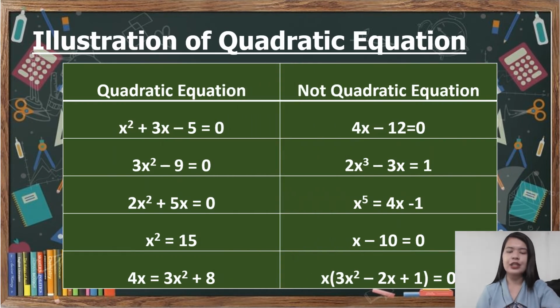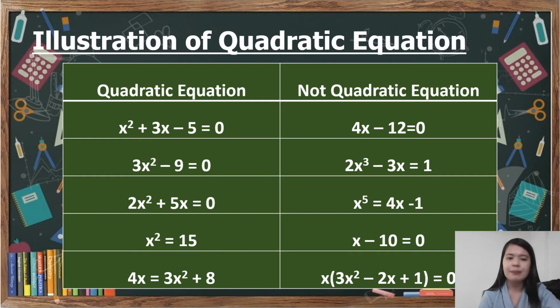I have here the examples for quadratic equation and for those that are not quadratic equations. So let us study one by one. X squared plus 3x minus 5 equals 0. That is an example of quadratic equation. Obviously, the highest exponent is 2. Second one, 3x squared minus 9 equals 0. The highest exponent, the exponent of x, is 2.